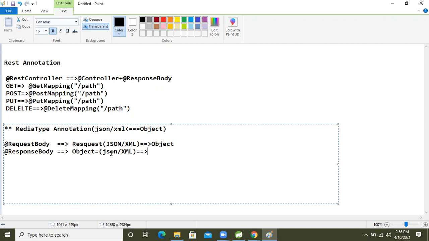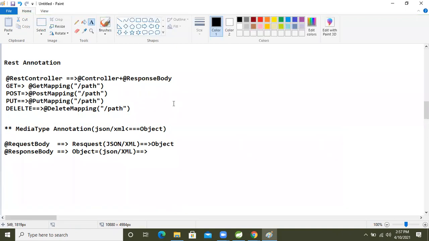If we expose our data in the JSON or XML format, then they can utilize our application services. This means the partnership will increase between one application and another application. Because of that, we are using Spring REST, guys.